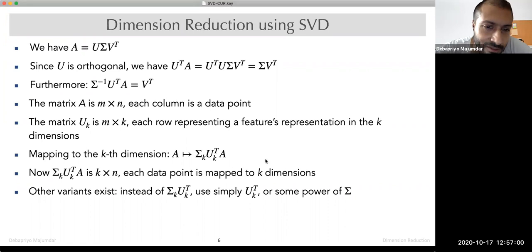There are other variants of this formula. Just like from this, if you want to concentrate on V transpose, then you can use sigma to the power minus 1. But then obviously you can simply take the V transpose. People have experimented numerically with sigma K to the power 0. This means just UK. Okay, so just project onto your singular vectors, don't do any scaling. That people have done. Some people normalize the A before even computing SVD. So there are lots of options there.